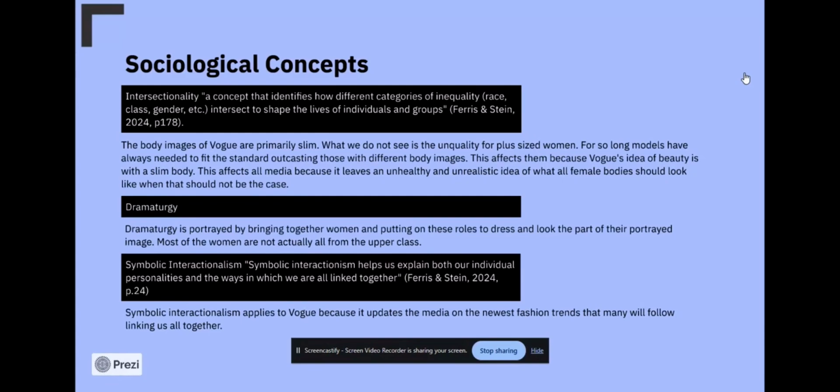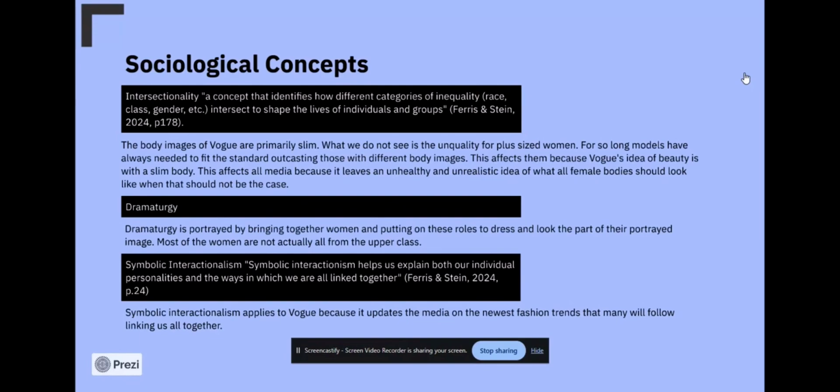What we do not see is the inequality for plus-sized women. For so long, models have always needed to fit the standard, outcasting those with different body images. This affects them because Vogue's idea of beauty is with a slim body. This affects all media because it leaves an unhealthy and unrealistic idea of what all female bodies should look like when that should not be the case.